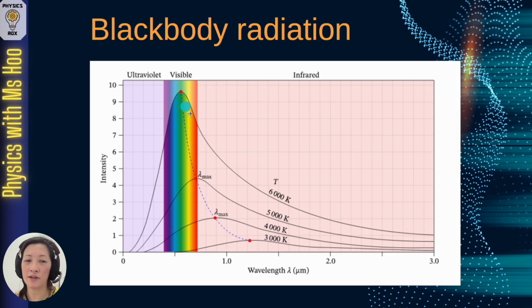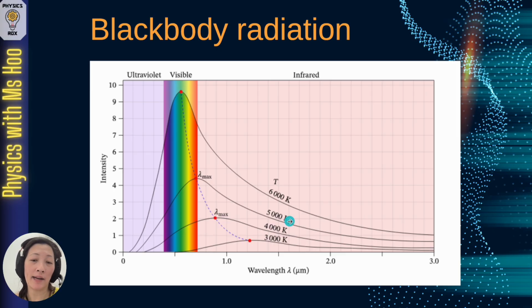It actually emits ultraviolet, infrared as well. It's just that we can't see them. But for the visible light, we can see all these colors, but it peaks somewhere in the green region, which is why for a black body radiator at 6000 Kelvin, we'll see that it tends to look green in color because that's the color that has the greatest intensity.